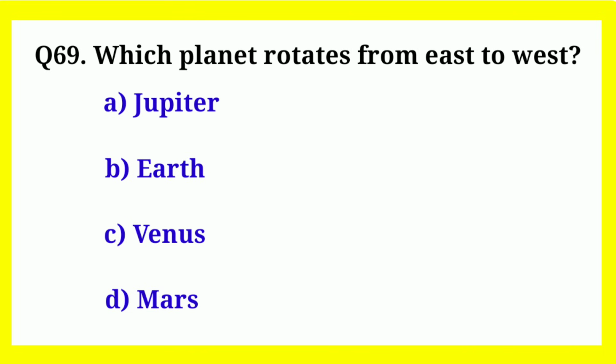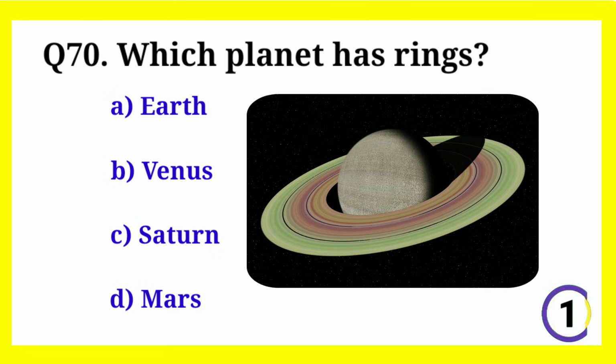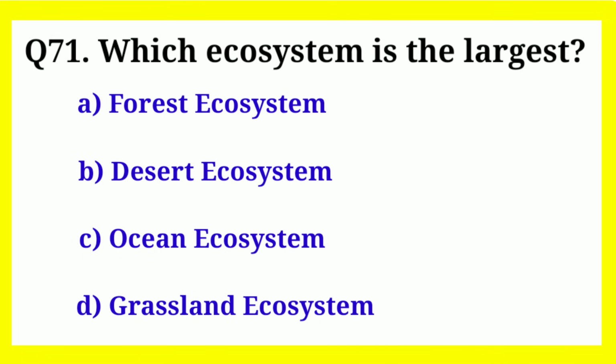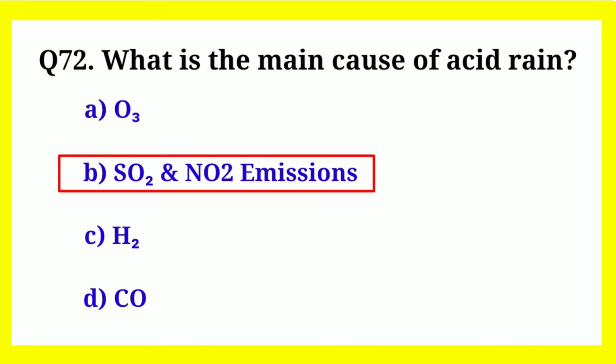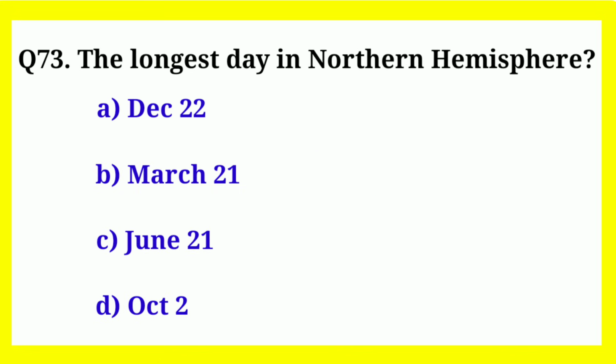Which planet rotates from east to west? Correct answer is Venus. Which planet has rings? Correct answer is Saturn. Which ecosystem is the largest? Correct answer is ocean ecosystem. What is the main cause of acid rain? Correct answer is SO2 and NO2 emissions. The longest day in Northern Hemisphere? Correct answer is June 21st.